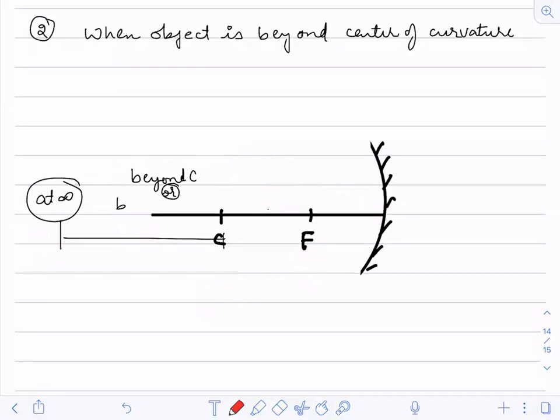Is there anyone who has a doubt about how we are selecting or keeping the objects? Can you go beyond infinity? Harit, can you go beyond infinity? If you can, tell me, I will also try. Can you keep an object beyond infinity?